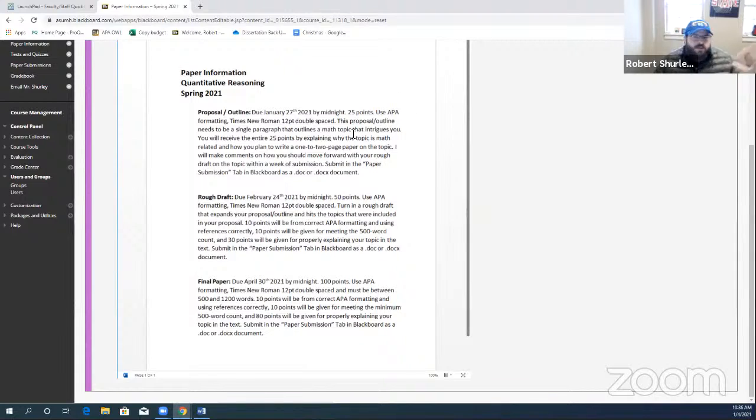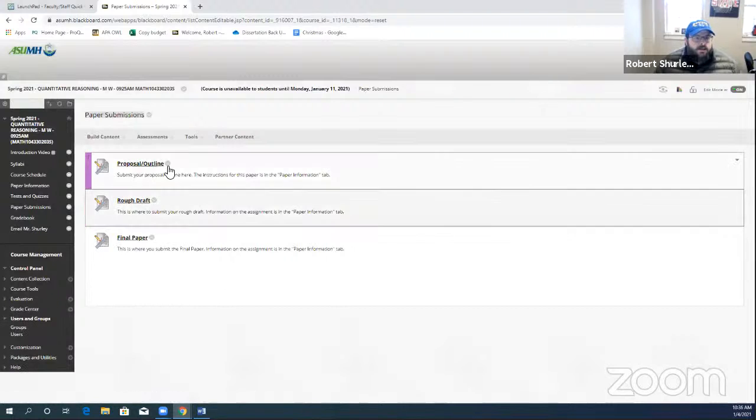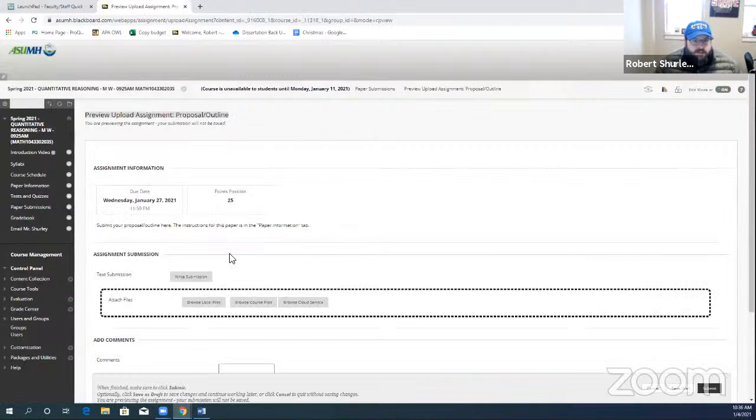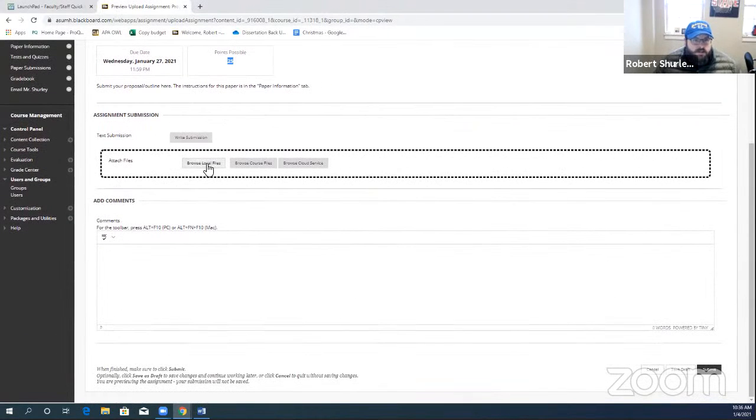It's worth 25 points. You can read this. The main thing is that you've got to turn it in as a Word document, and it's in this paper submission tab. So when you click on paper submission, you'll see like proposal outline. Click on that. It should say, yeah, due January 22nd, 25 points possible, all lines up. And then you just browse local files and submit that paper.